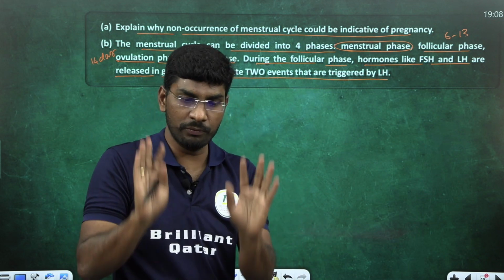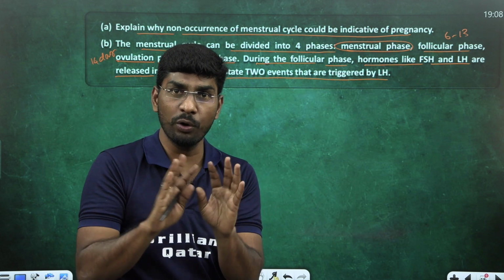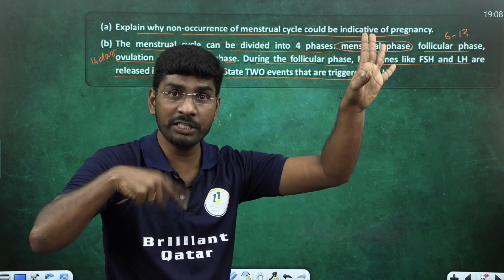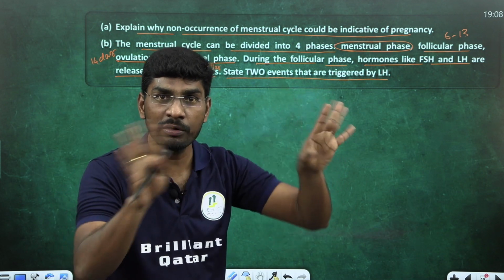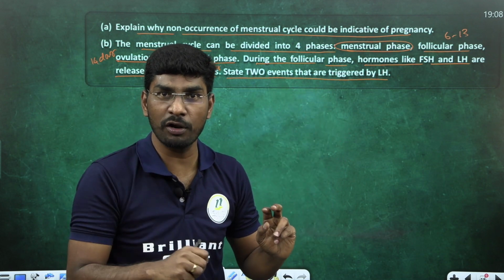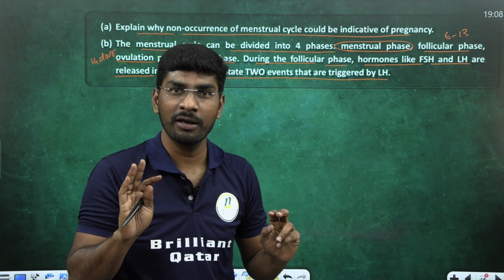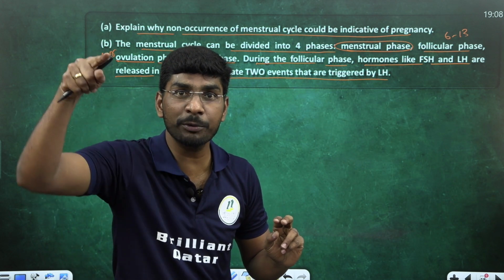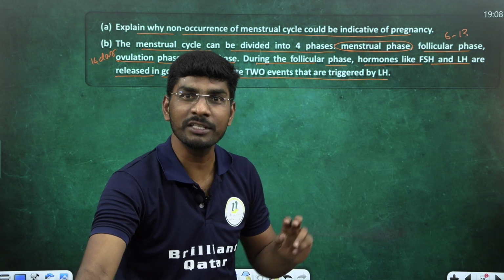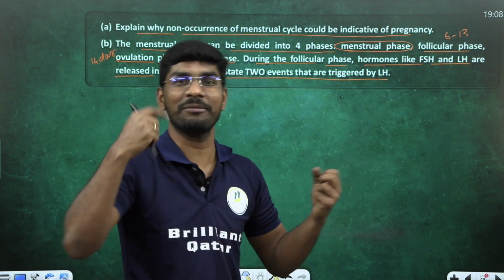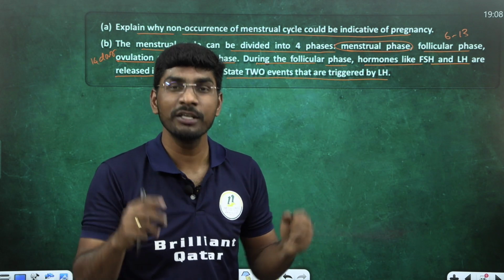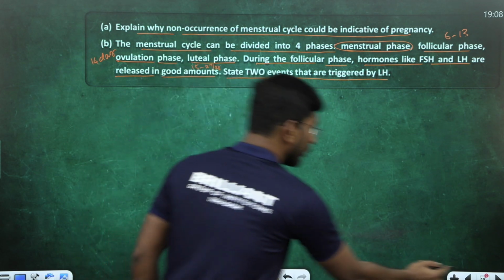Stay here, stay here, don't worry. Stay here. 20th day over. Fertilization did not happen. LH and prolactin hormones tell the corpus luteum, chalo, you start degenerating. The egg did not fertilize, so you don't need to persist for a longer period of time. So when the corpus luteum degenerates, progesterone hormone decreases, and the woman's body is ready for the next menstrual cycle. You understand my point? So this is one of the most important hormonal questions.